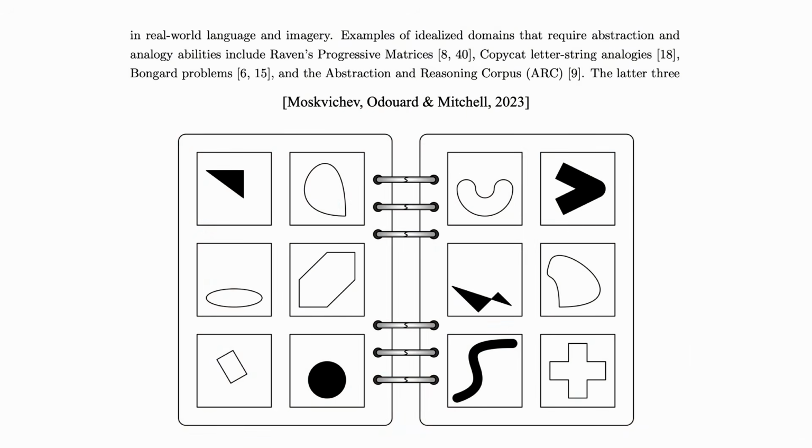But really what we care about are not predictions. What we care about are explanations. What we care about is having some underlying model of what the rule is that separates the things on the left from the things on the right. And I think what we really want to evaluate in a lot of these reasoning tasks in general is not just, do you know how to fill in this box in the right way? But do you know more generally when you've solved a problem? Do you know how you've solved a problem? Do you know why the answer that you've come up with is the right one?